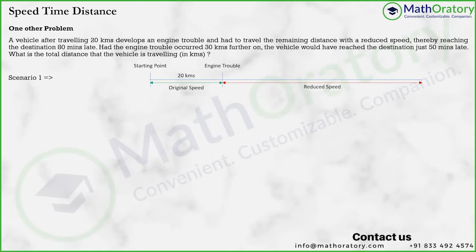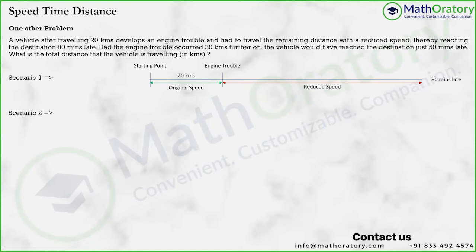You don't need to do that actually. So you have 20 kilometers at the original speed, and the rest of it we don't know, with a reduced speed. And the outcome is 80 minutes late, isn't it? So he reached the destination, or it reached the destination, 80 minutes late.